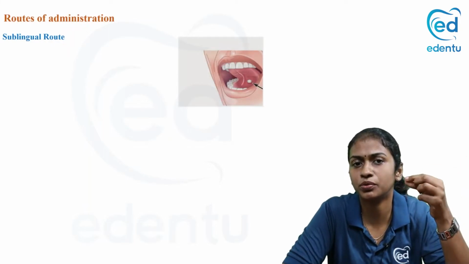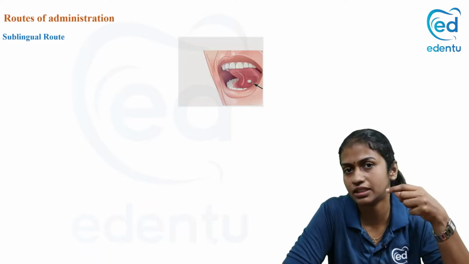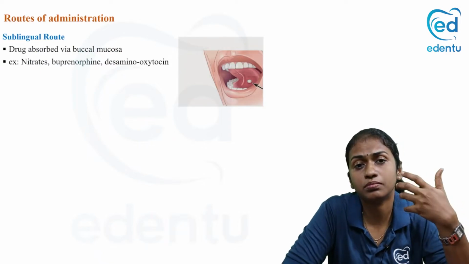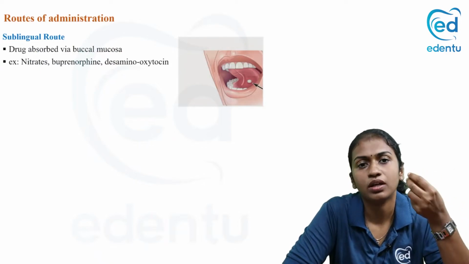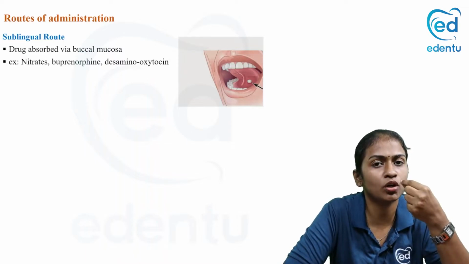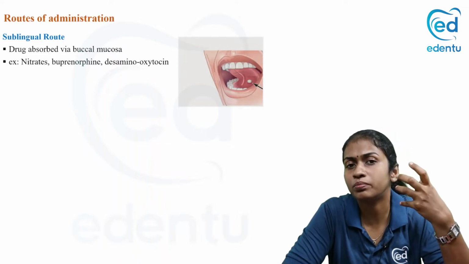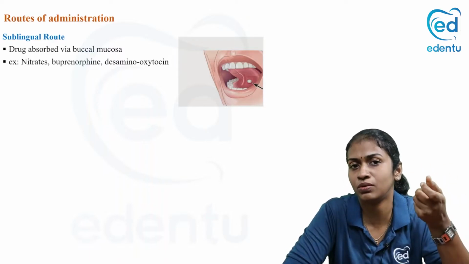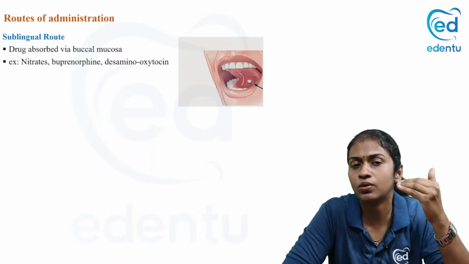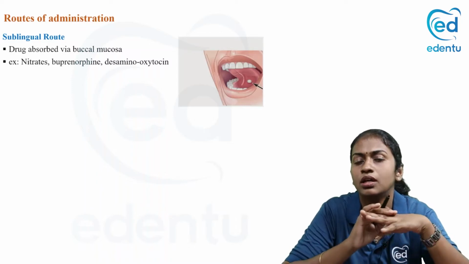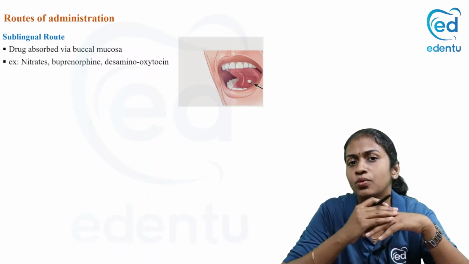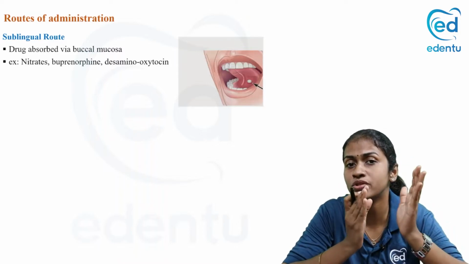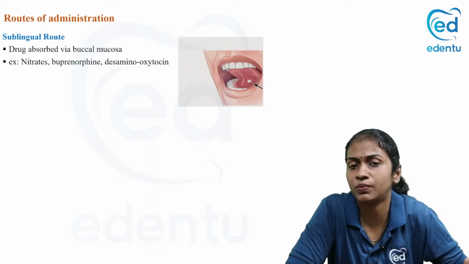What is meant by sublingual route? When you are keeping the tablets under the tongue. Sublingual route. How does this drug get absorbed? We're keeping it under the tongue, so it is getting absorbed through the buccal mucosa. So the main property that a drug should have in order to be given by sublingual route is it should be lipid soluble. We all know that our skin or other mucous membrane contains a lipid bilayer. So only if it is lipid soluble, it will be able to absorb. Okay, so that is the foremost condition for a drug to be given by sublingual route.